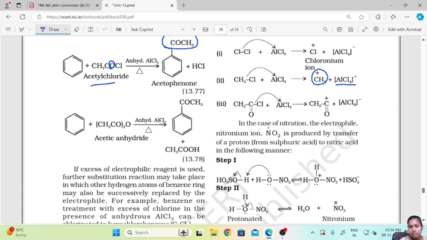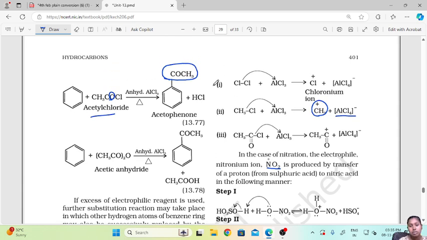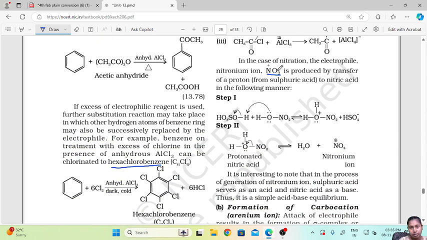Now in the case of nitration, the electrophile nitronium ion, that is NO2+, is produced by transfer of proton from sulfuric acid to nitric acid in the following manner. So this is what happens in chlorination, alkylation and acylation. For nitration, the NO2+ is formed by transfer of proton from sulfuric acid to nitric acid in the following manner.